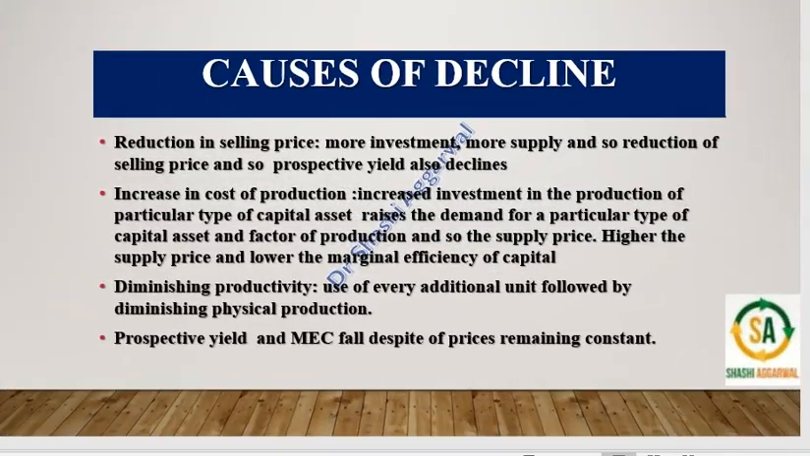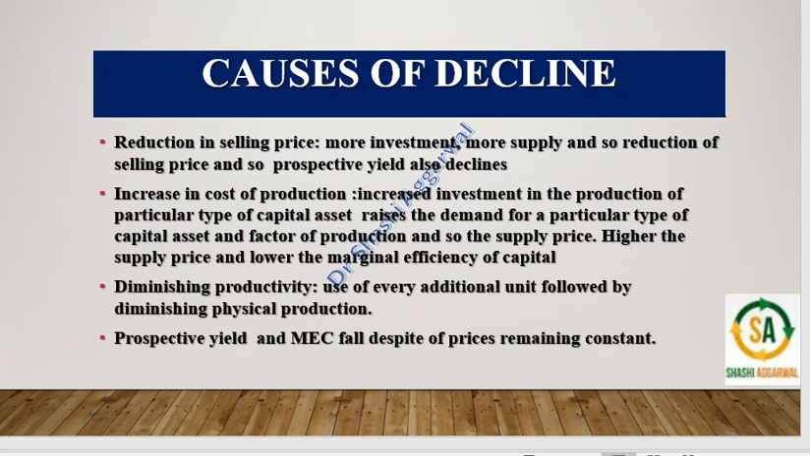So what are the causes of marginal efficiency to decline? If there is a reduction in selling price, it means when we make more investment, there will be more production, more supply. With the supply more, there will be a reduction in the prices, and so the prospective yield will also reduce. Similarly, if there is an increase in the investment in the production of a particular type of capital asset, it will raise the demand for that type of capital asset and also the other factors of production. So the higher the supply price, the lower the marginal efficiency of capital.